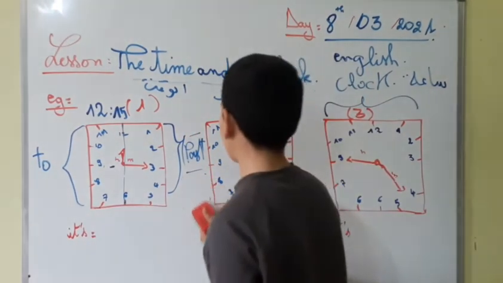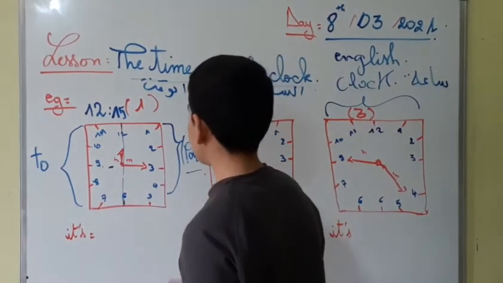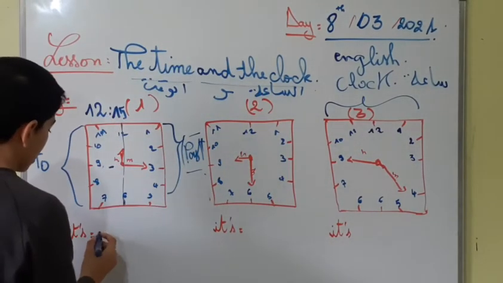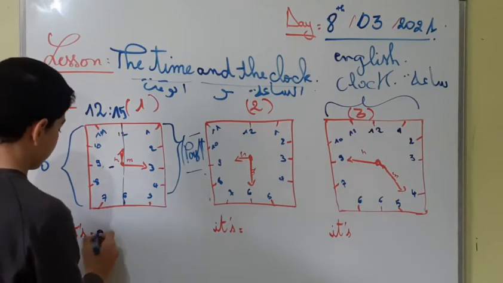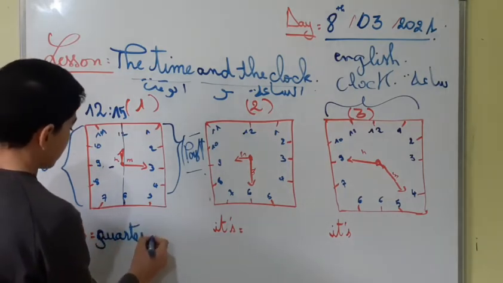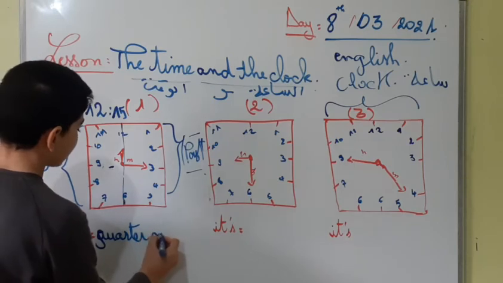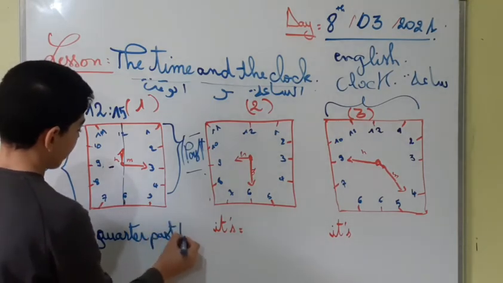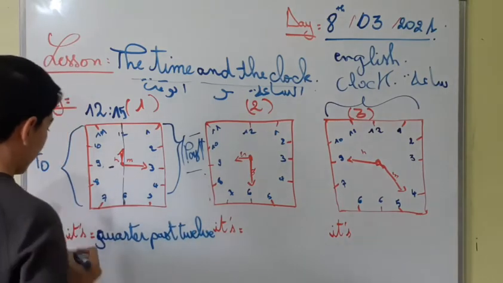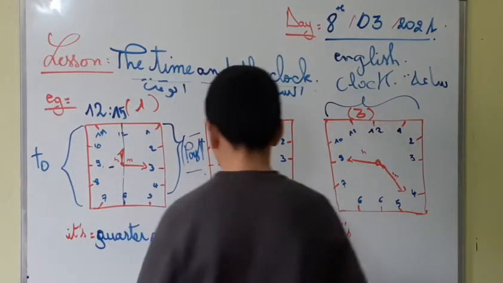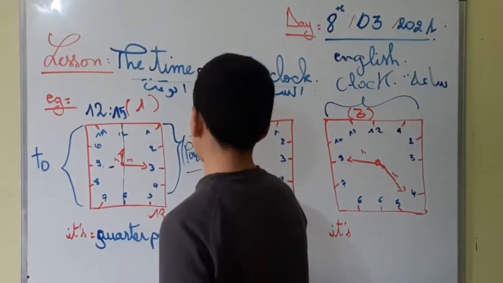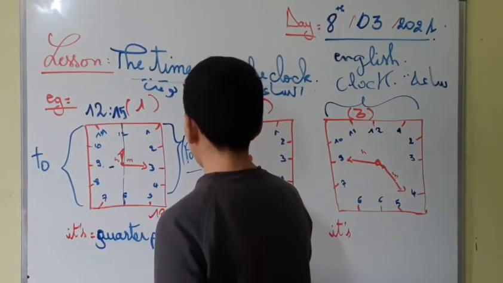Okay, so we finished with the first clock. So what time is it? We say here it's quarter or 15, it's the same. But I say quarter, الربع. It's quarter past 12. إنها 12 والربع.